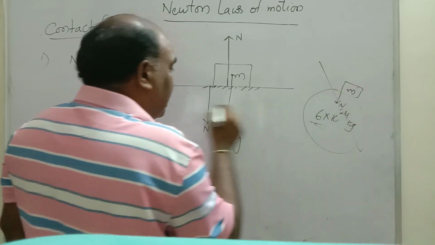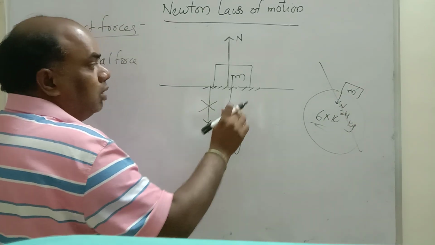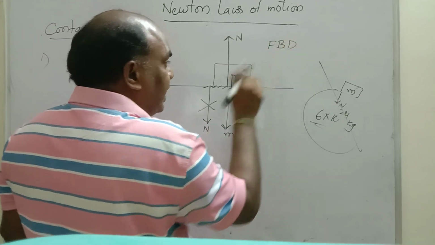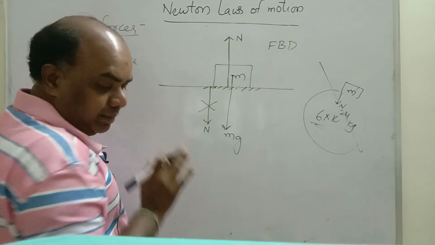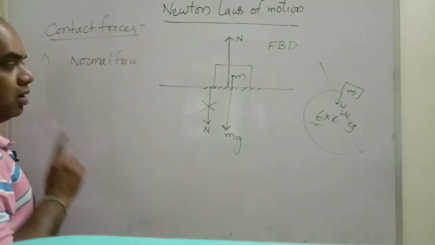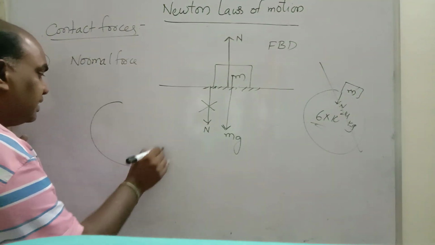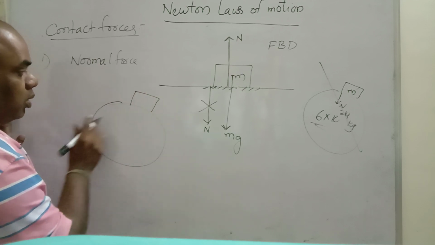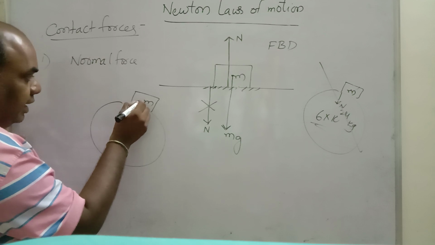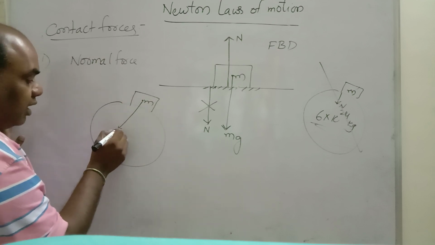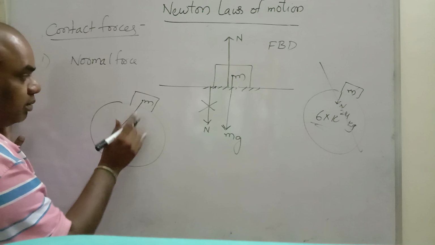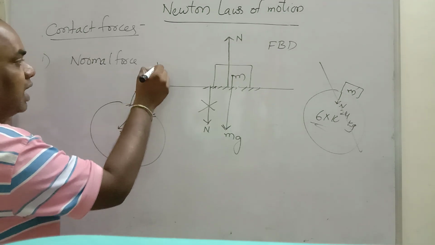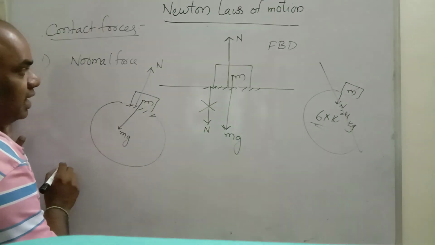This normal you need not show. This can be eliminated, because we are going to draw the FBD, the free body diagram of this mass, not of the earth. Understand? This is the normal force. Once again I am repeating. Let us consider this is the earth. Now this is one body, its mass m. This weight always acts towards the center of the earth. Weight is nothing but mass into gravity. This is the contact surface. The normal force applied by the earth on the mass is N.